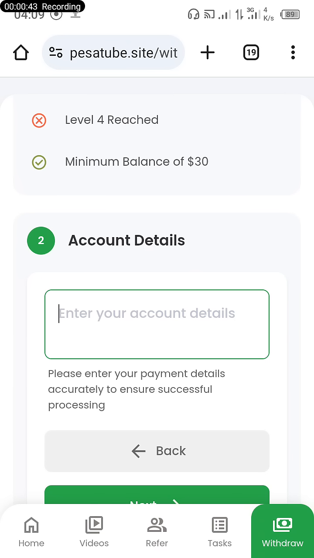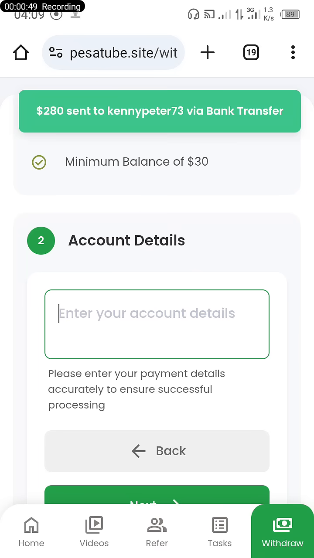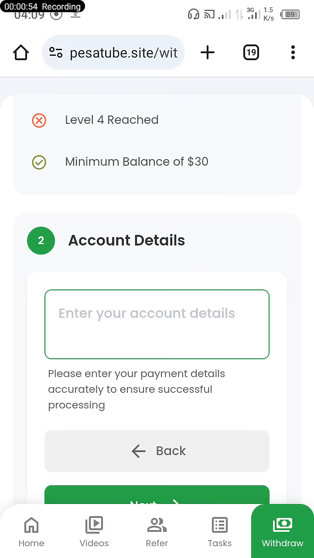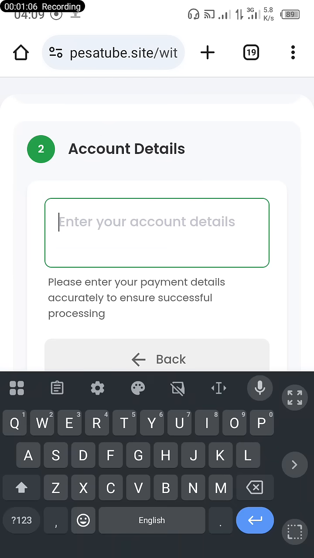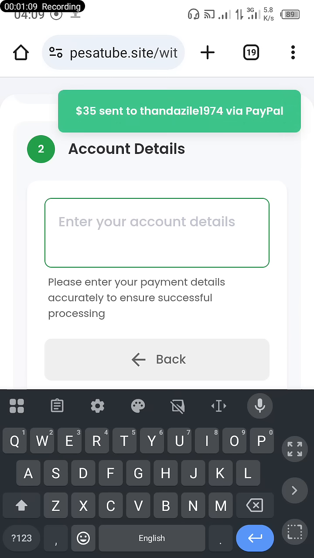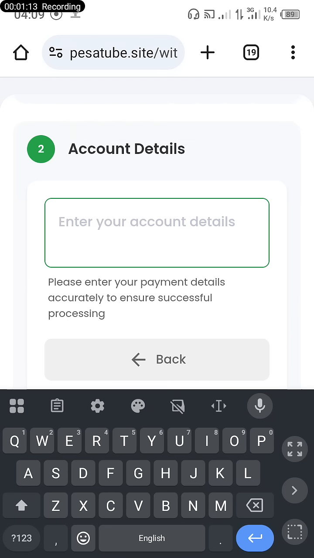So first what you have to do, you have to start with your line. You have to write your number, and then next they will take you to the amount. If you like the amount, just click on confirm and everything will be open and you will receive your amount.